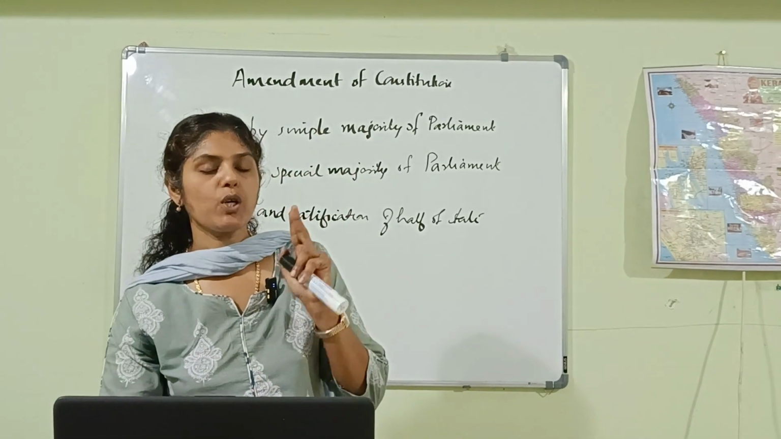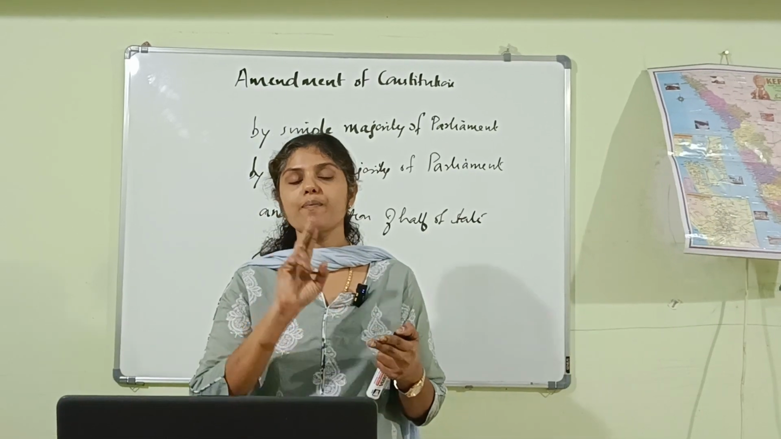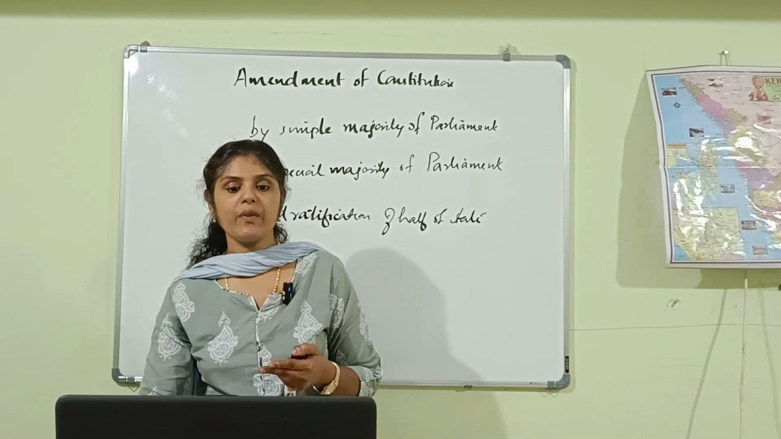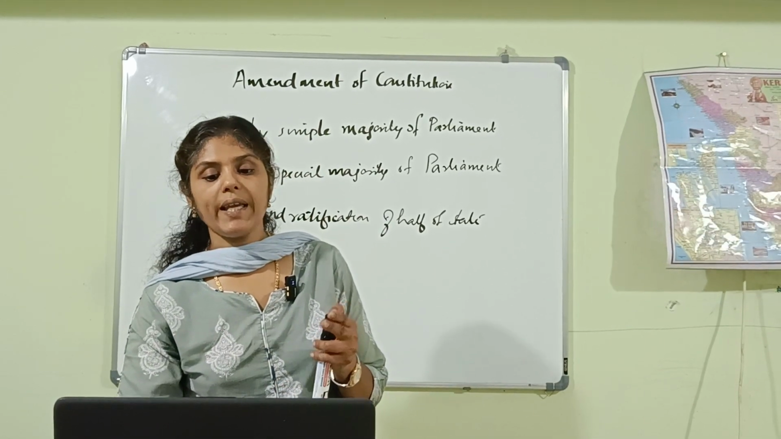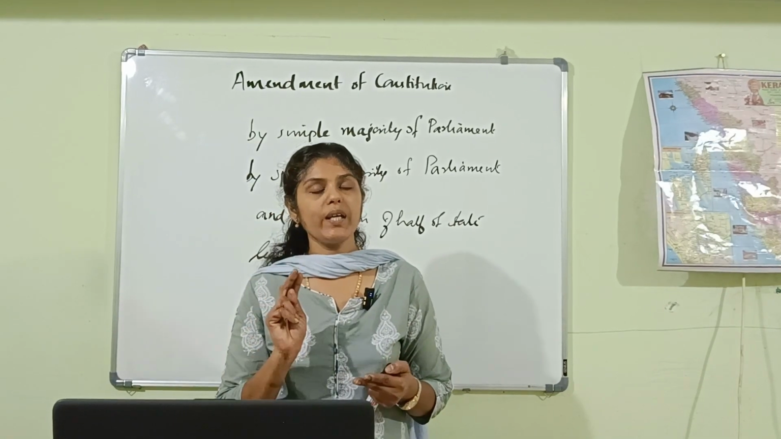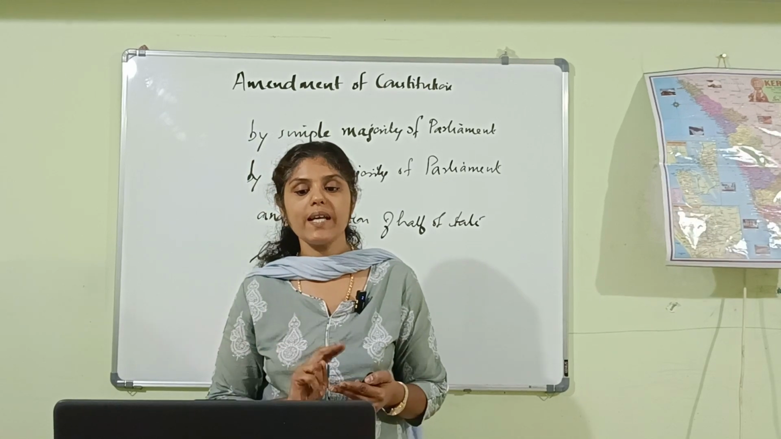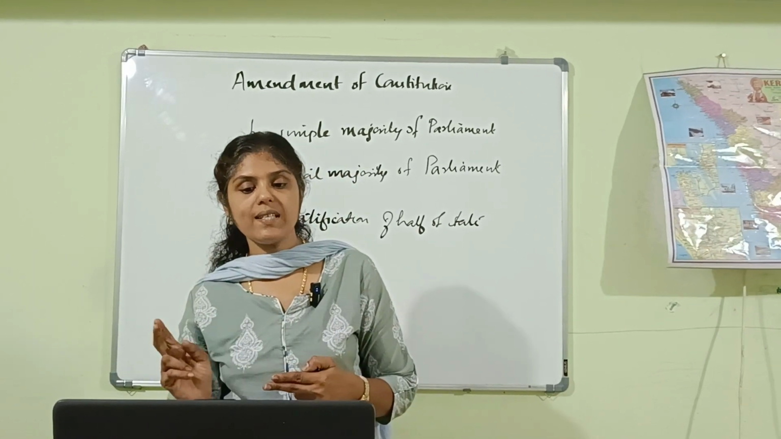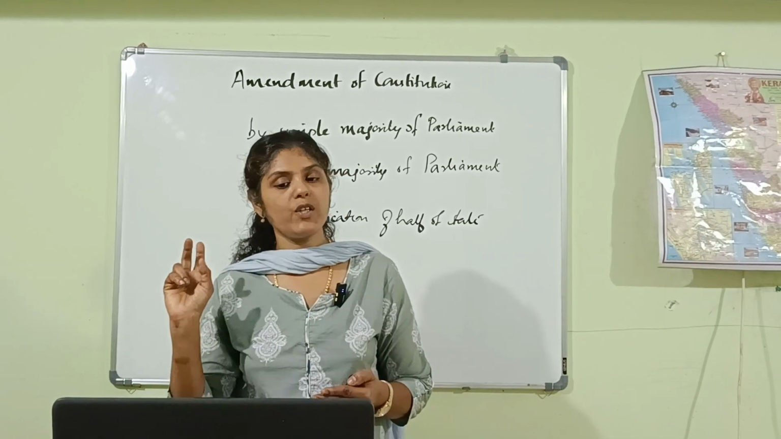The first case is for the simple majority of Parliament. The second one is by special majority of Parliament. And the third one is by the special majority of Parliament as well as by the consent of the state legislatures. Here the provisions are: election of the president and the manner of it, extent of the executive power of the union and states, Supreme Court, High Courts, distribution of legislative powers between union and states, Goods and Services Tax Council, any of the lists in the 7th schedule.